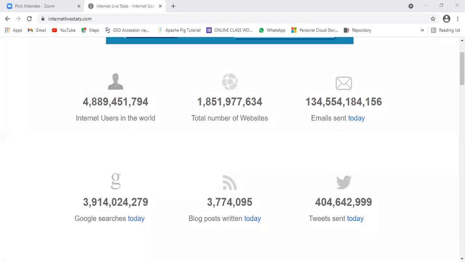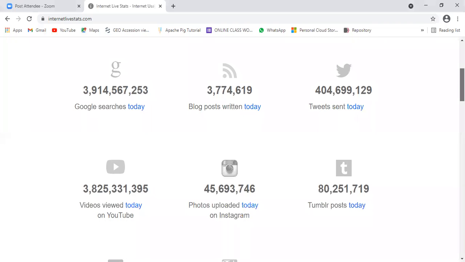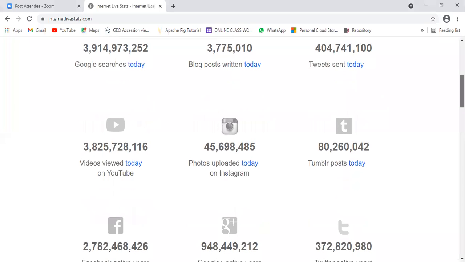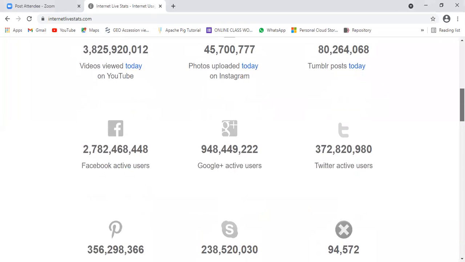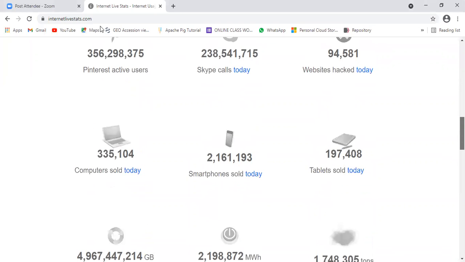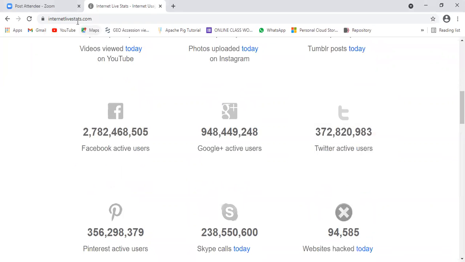This is the live statistics. Continuously it is going to be changing. There you can observe how many people are using it worldwide. YouTube users, Instagram, Facebook, right? So this is the website which shows you the live statistics regarding internet usage, what people are doing on the internet itself.